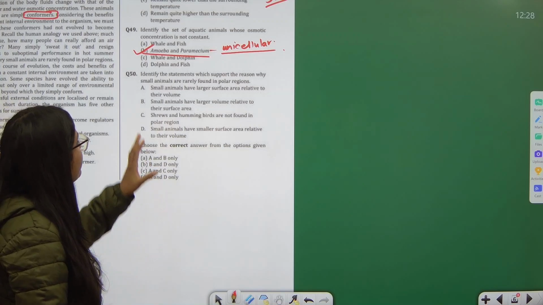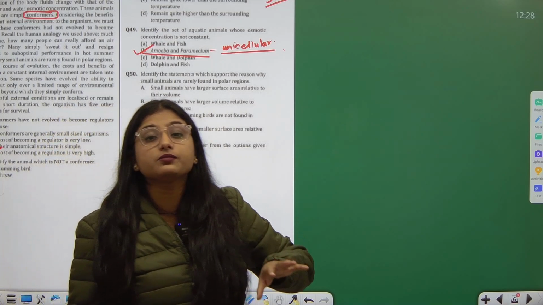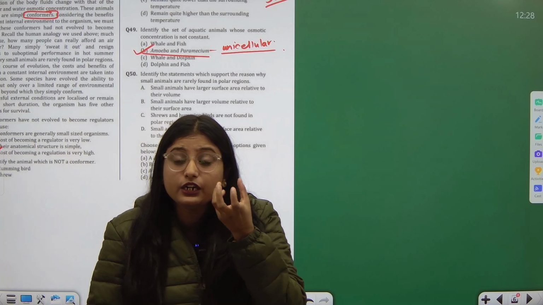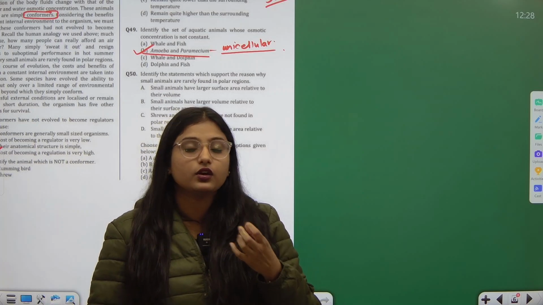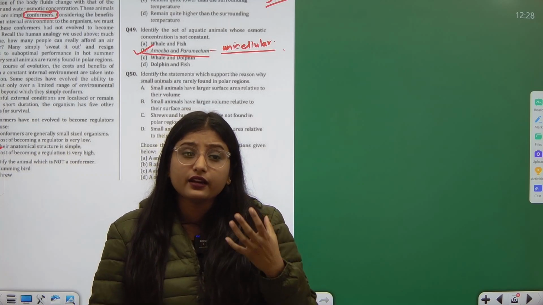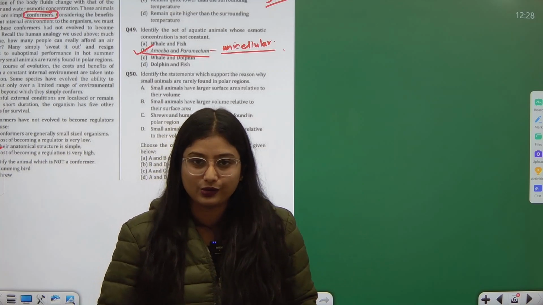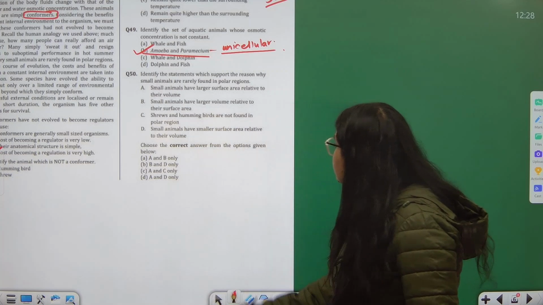And that is why they are not found in polar regions, because we require such organisms in polar region which have the ability to conserve energy, the ability to conserve the heat, so that they remain warm and can survive in the pathetic cold environmental conditions also. Okay. So, first option is correct.